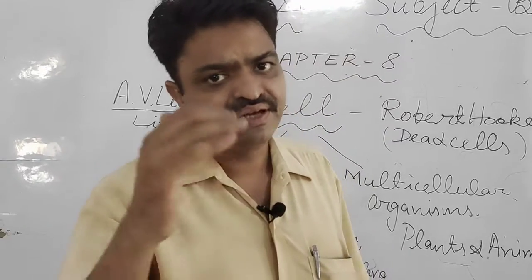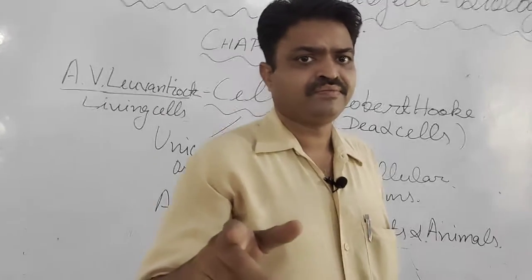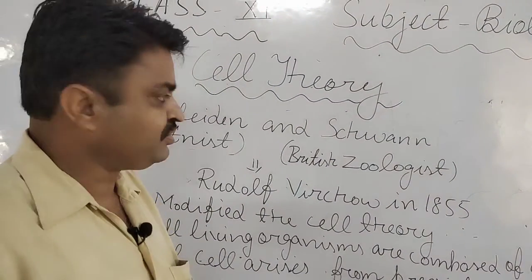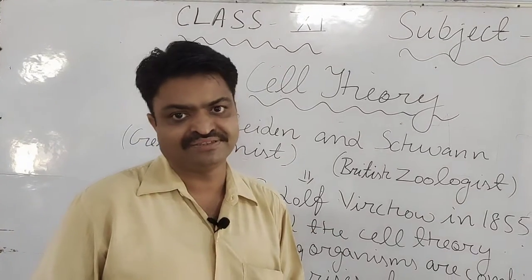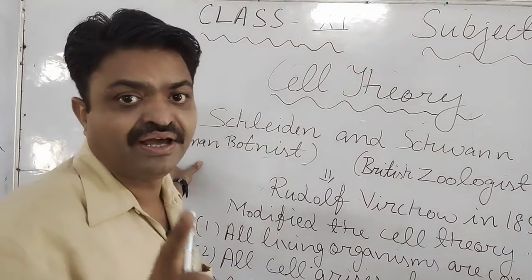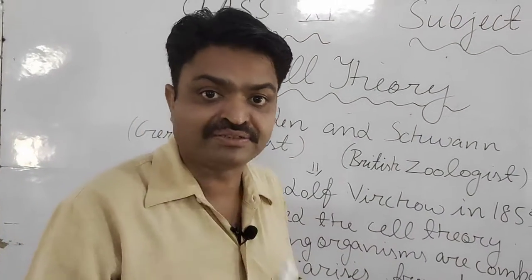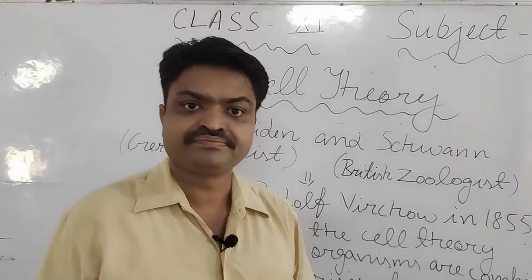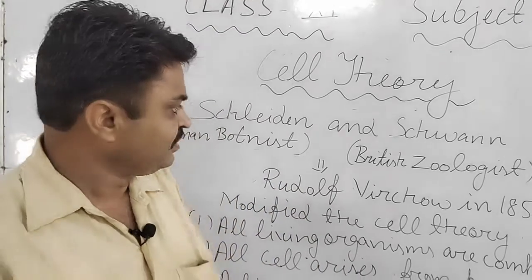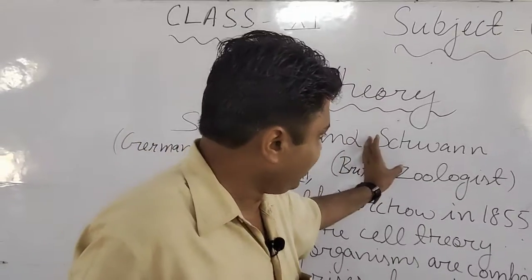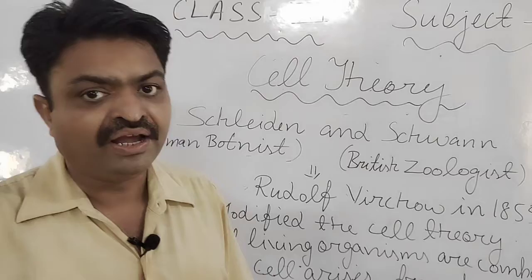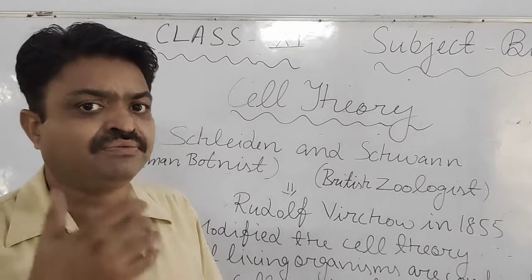So now we will discuss the cell theory. As I have taught you, the cell theory was given by Schleiden and Schwann. Schleiden was a German botanist, and he studied the plants and their cells, and he got some conclusion after the study. Schwann was a British zoologist, and he studied the animals and their cells, and he also found some conclusion.